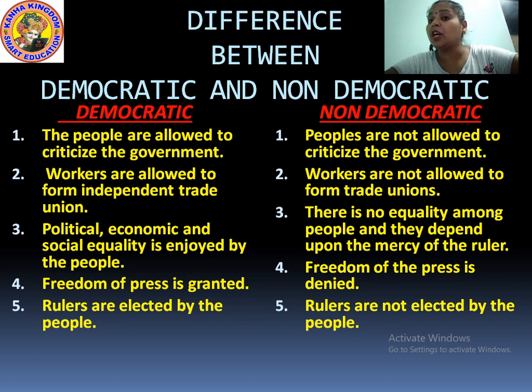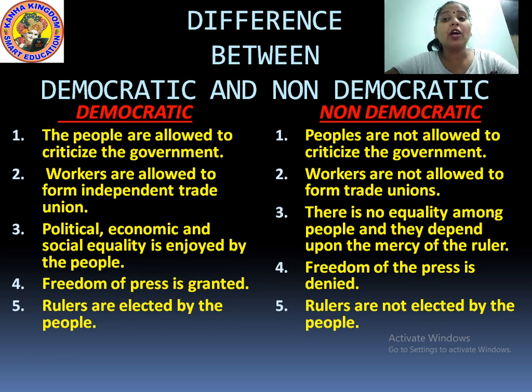Now comes social equality. Social equality means that every person is not discriminated against for any position. Just imagine I am a physically handicapped person, and I have applied for a post and the people are denying me the post.